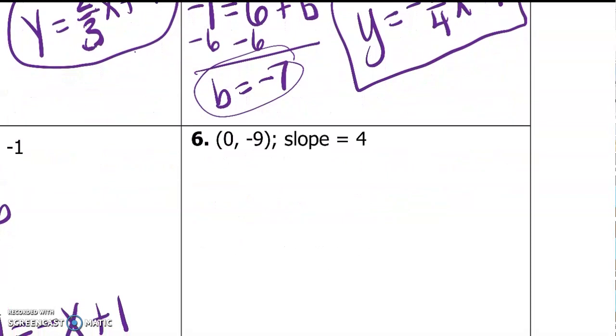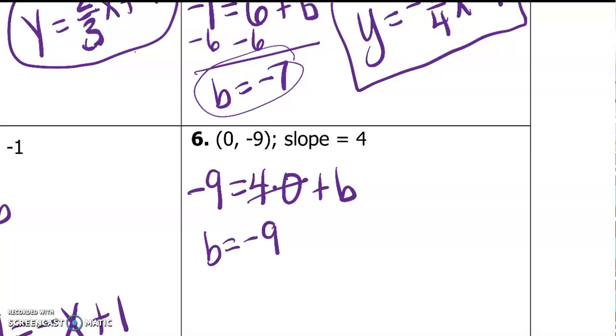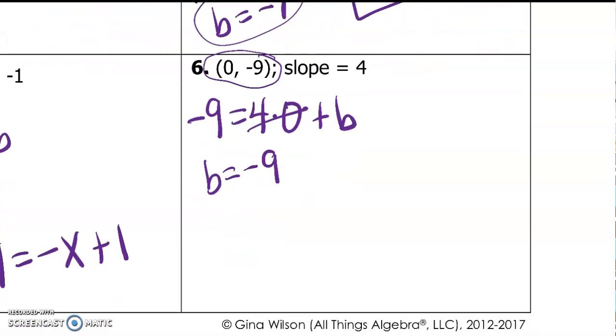Number 6, -9 equals 4 times 0 plus b. Well, 4 times 0 is just 0, so b is equal to -9. If you think about what a y-intercept is, it means it crosses the y-axis. So if your x is 0, that means that's your y-intercept. So our equation is y equals 4x minus 9.